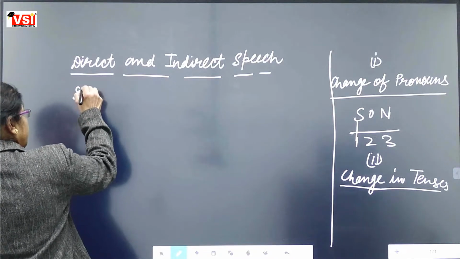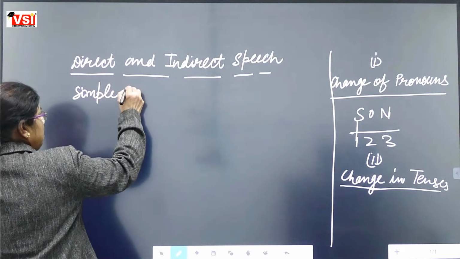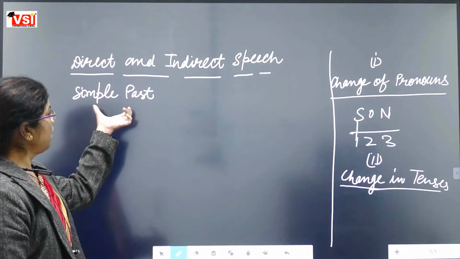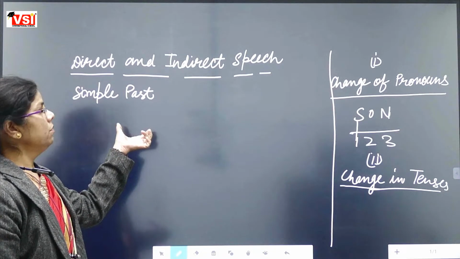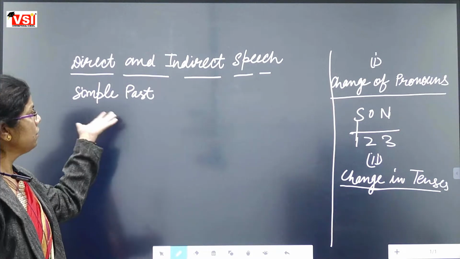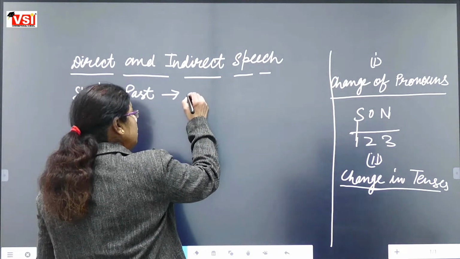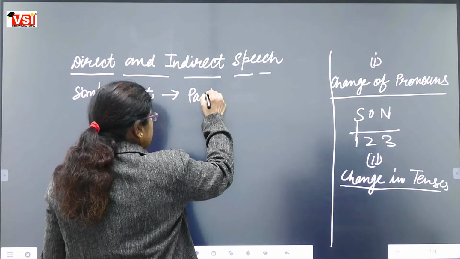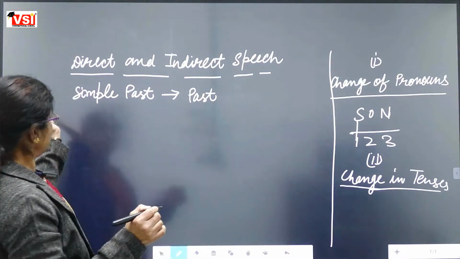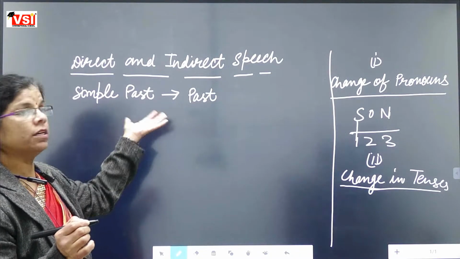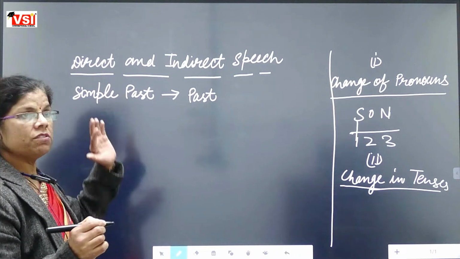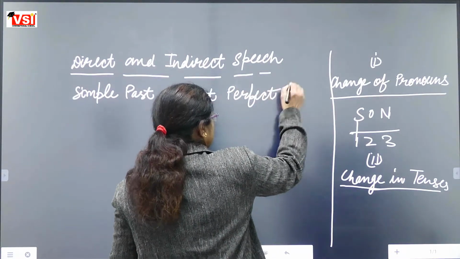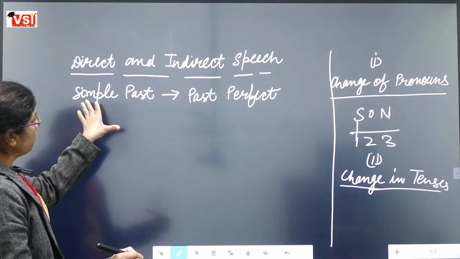Moving to the next one, that is simple past. Simple past direct speech sentences are changed in which one? We are just discussing how simple past sentences are changed. Simple past sentences are changed into past perfect. Fine. What is the identification of simple past?